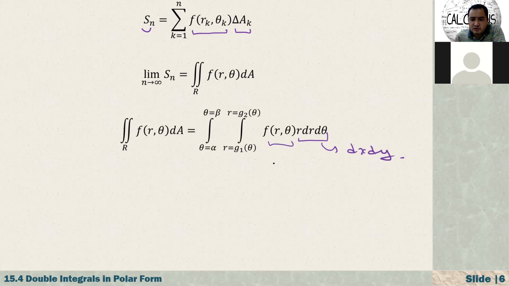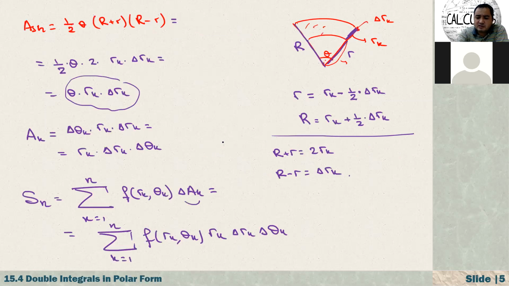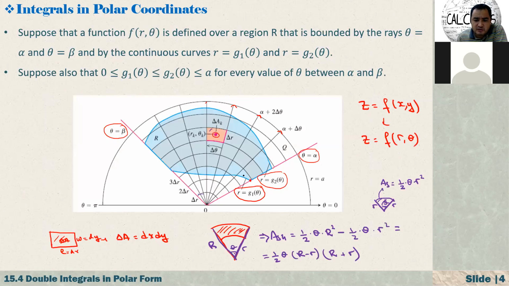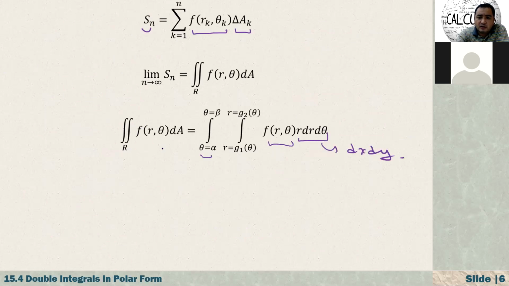And here theta is changing from alpha to beta, sweeping the whole region, and r is changing from g1 of theta to g2 of theta. That is how we obtain the double integral and also evaluate the double integral using this formula.